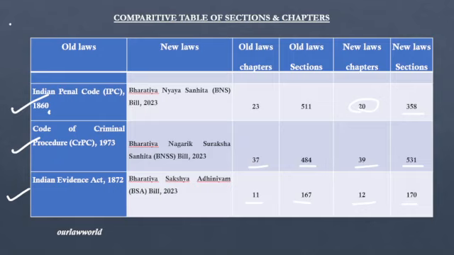All the old sections have been shuffled. That means in the old laws, suppose section 2 has some explanation, in the new laws the same explanation is not under section 2, it has been changed to section 4 or something. So there have been changes in the entire sections, that means shuffled explanations, and there has also been addition of new sections, and the numbering has also been changed, and there is also deletion or omission of a few sections which have been repealed. So look into all those, and we will be stating all those in a clear format in upcoming videos as well.